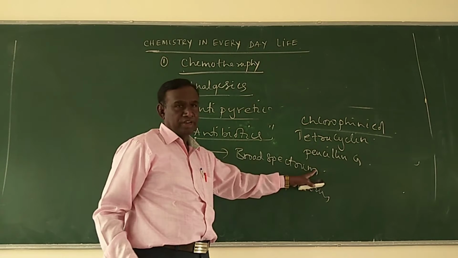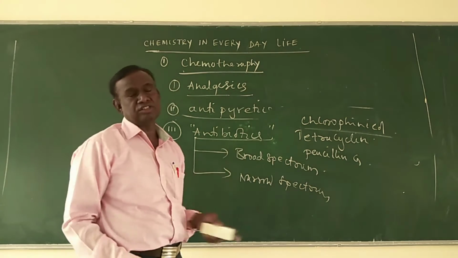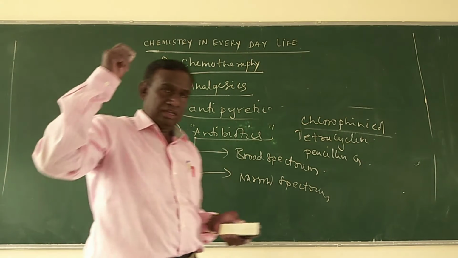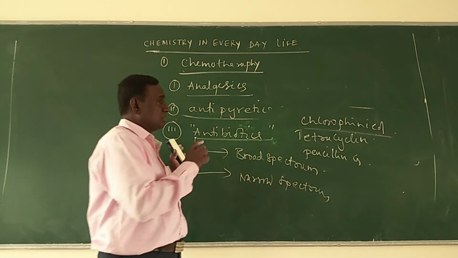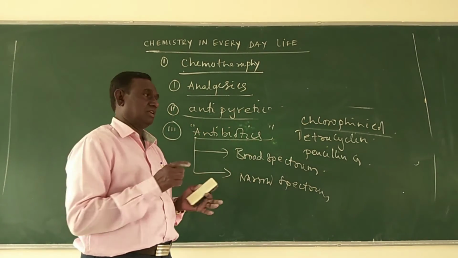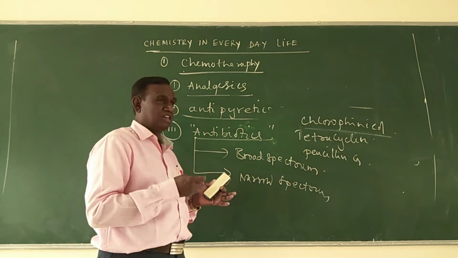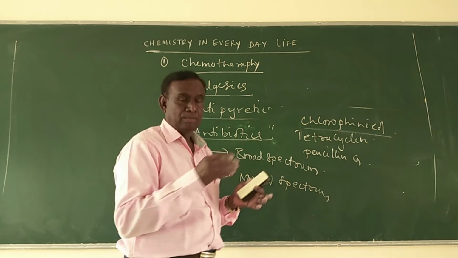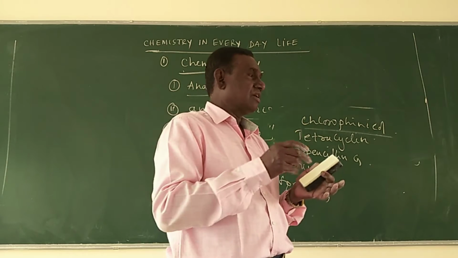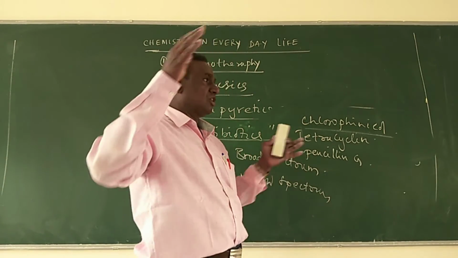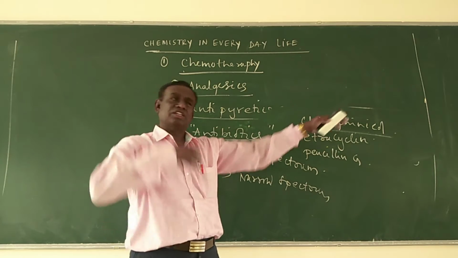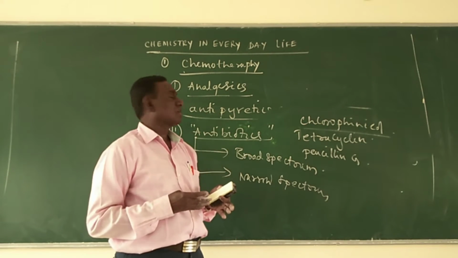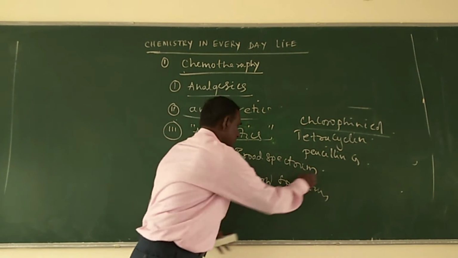Broad spectrum antibiotics are nothing but the antibiotics which are more effective for a large number of bacteria. They are effective in killing, preventing, that means destroying various types of microorganisms. Those are called the broad spectrum antibiotics.